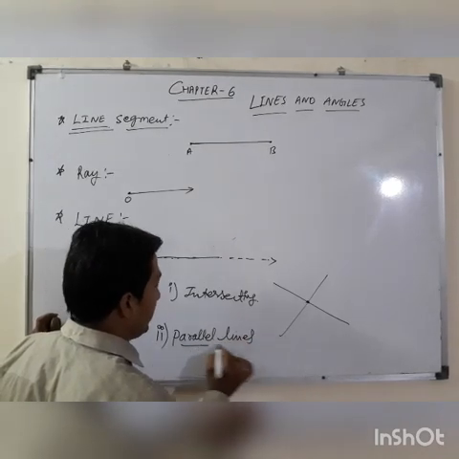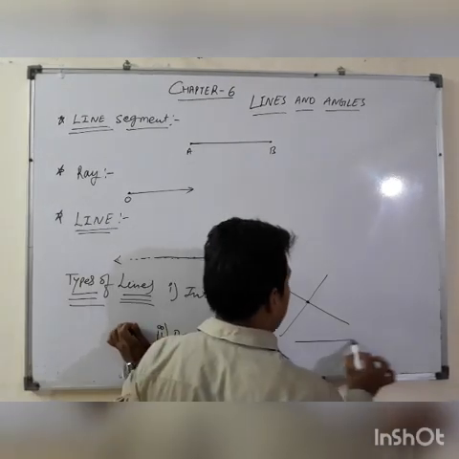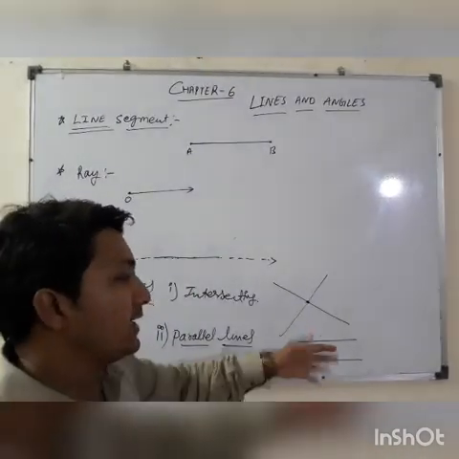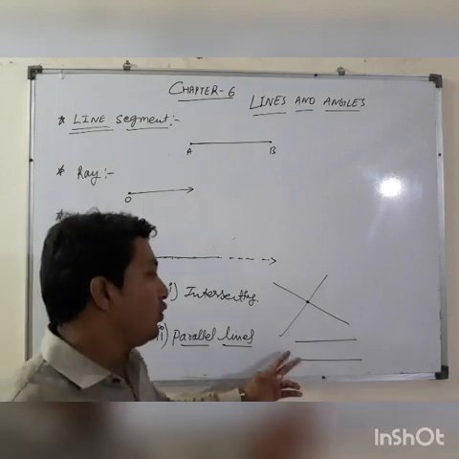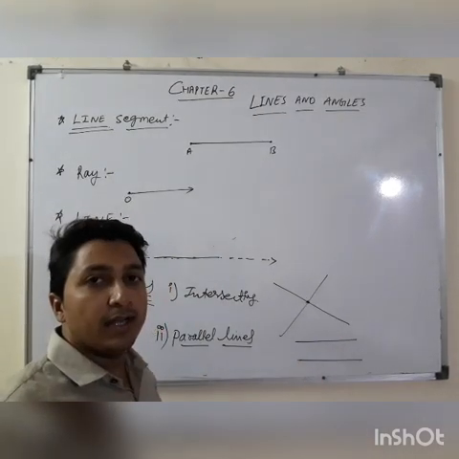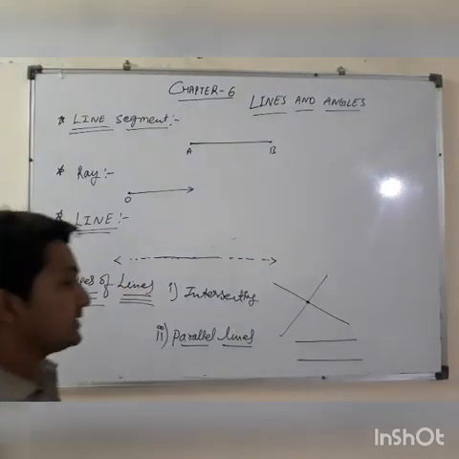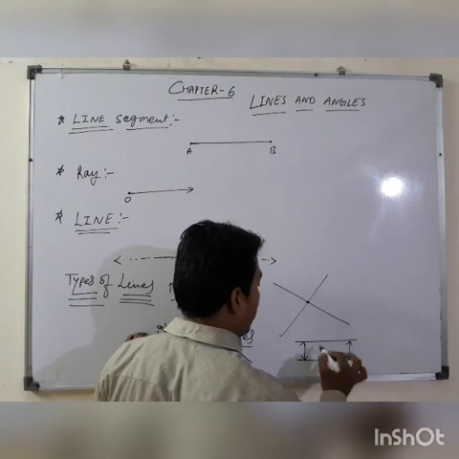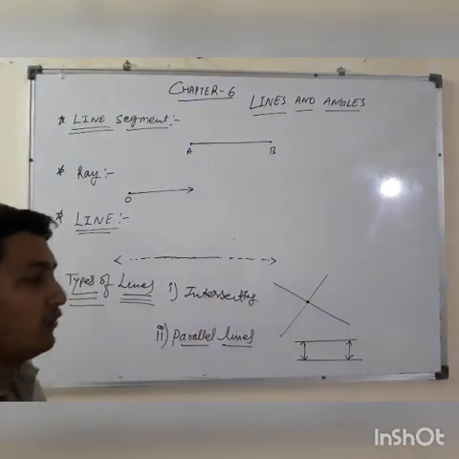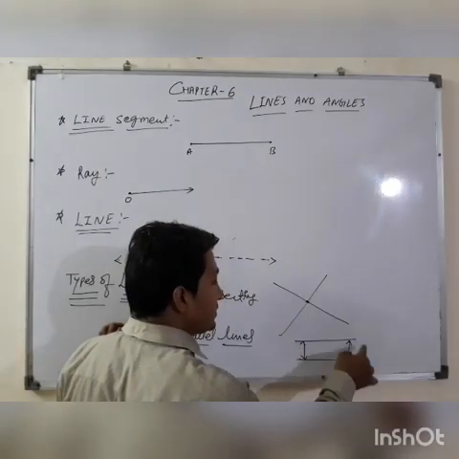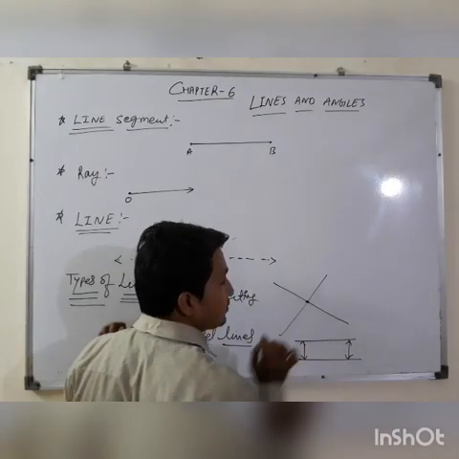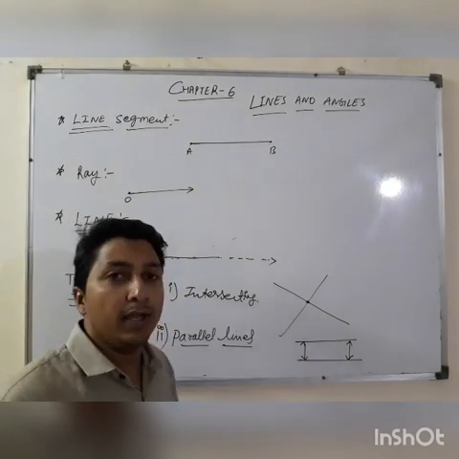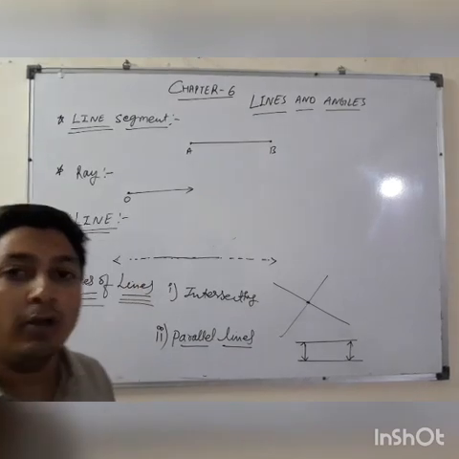If two lines can never intersect, or the distance between both lines is the same at any point, when you find the distance between these two lines at this point or this point, the distance will be the same at every point. This type of line is called parallel lines.